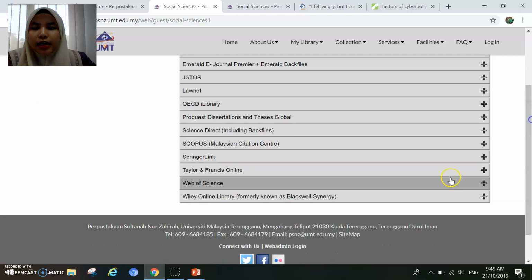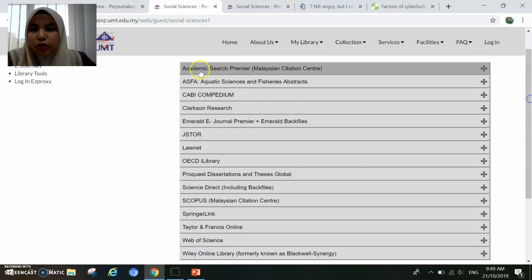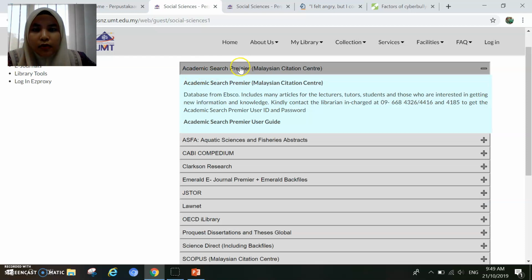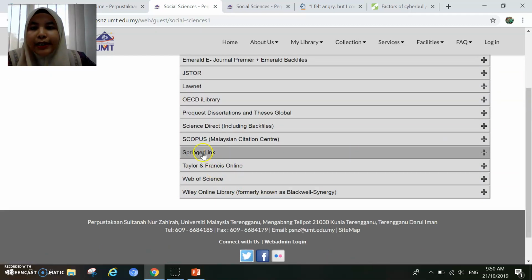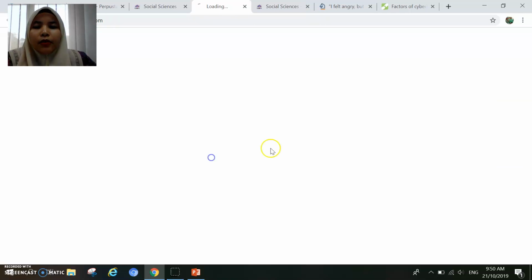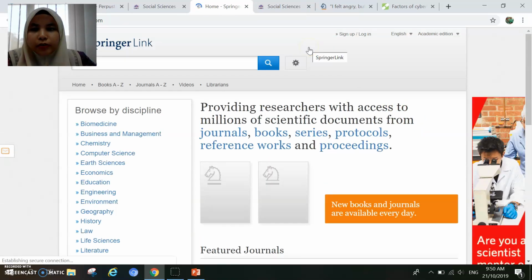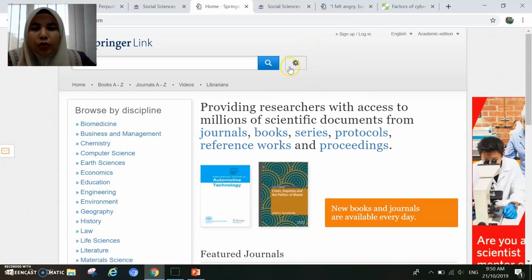You may explore all of this yourself later, but in this video I'll just focus on Springer Link. So click Springer Link. Then look for this wheel symbol, or tool symbol, the setting symbol. Click advanced search.